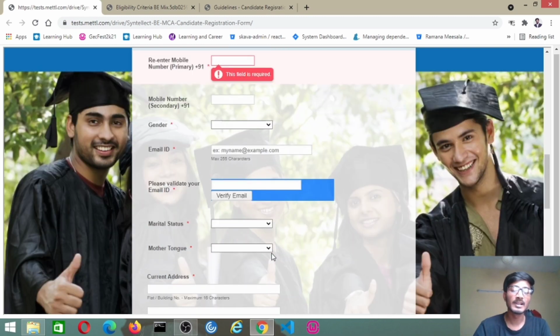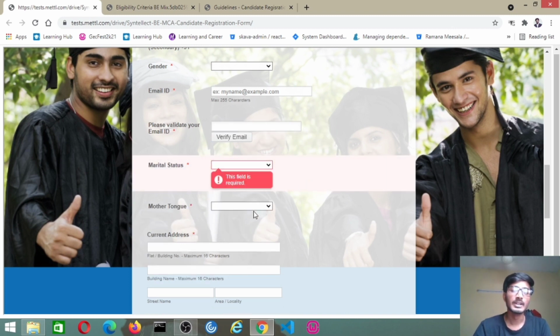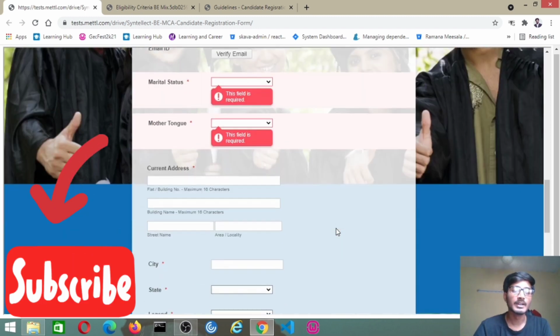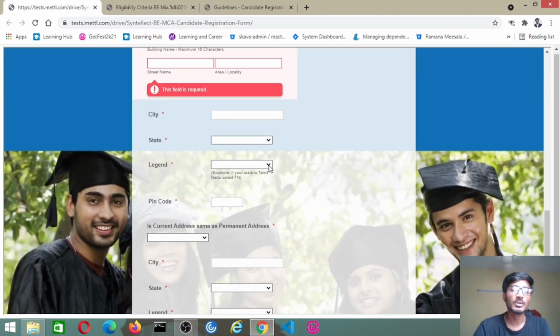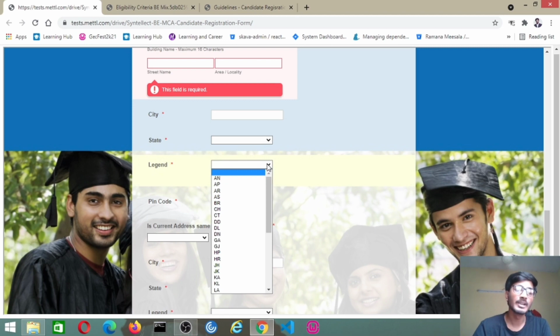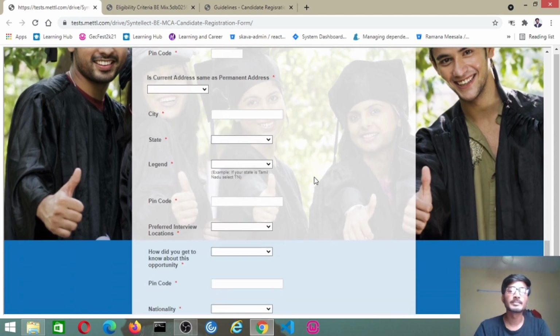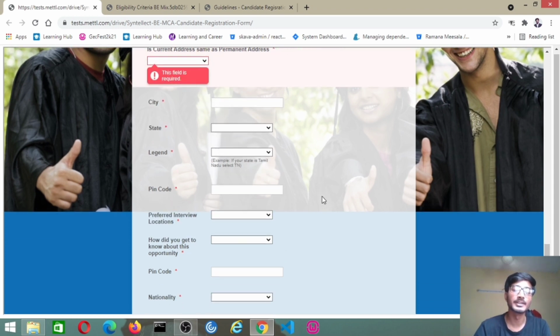After verifying your email, you have to give marital status like single or married, and mother tongue. Coming to mother tongue, they have provided all the languages in India, and then current address, city, state, and everything. The legend, in the sense, if you are from Andhra Pradesh, it will be AP, or if you're from Tamil Nadu, it will be TN, and pin code. If your current address is the same as your permanent address, then no need to give the permanent address again. Simply click yes or no. If it is yes, then the current address will be copied as the permanent address.